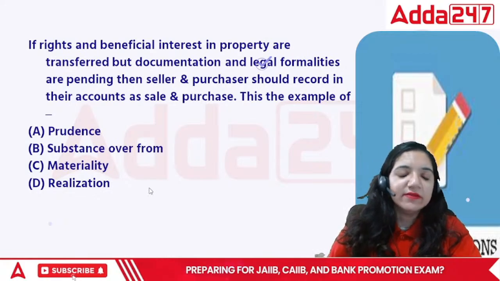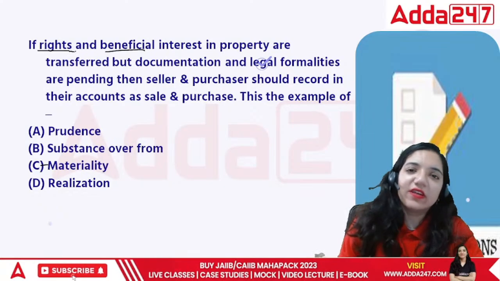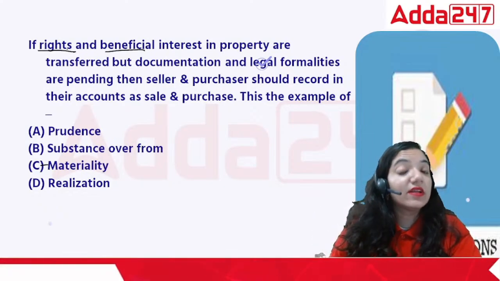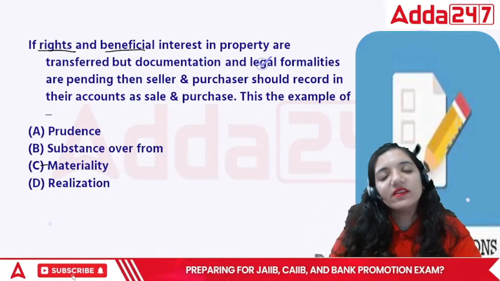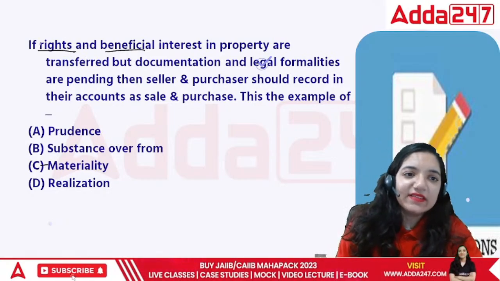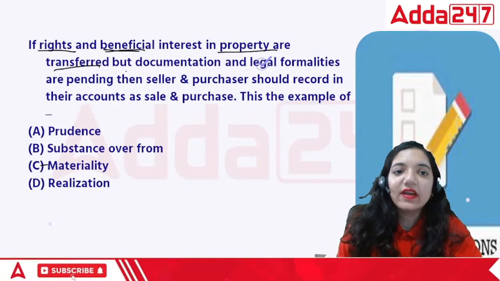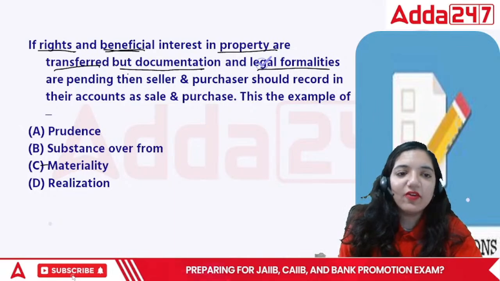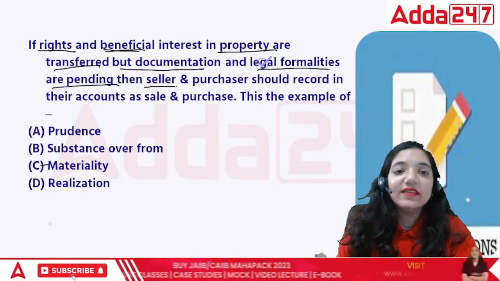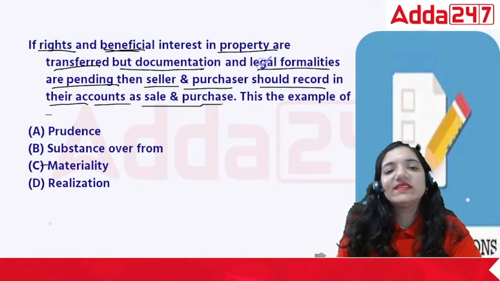The point is, the beneficial interest and the rights are already given. That means the sale is certain or uncertain. If this had been done, the sale would have been certain in any case, isn't it? So in this case, seller and purchaser should record their accounts as sale and purchase.